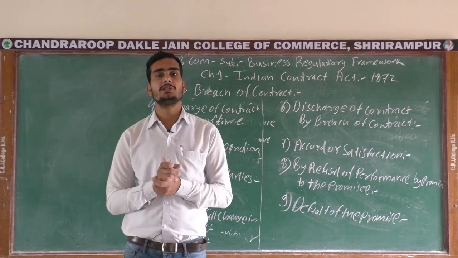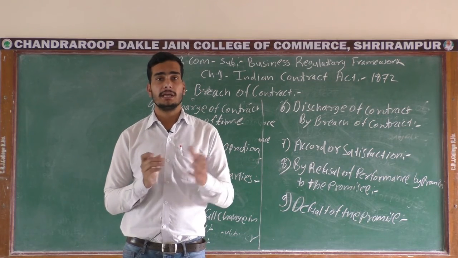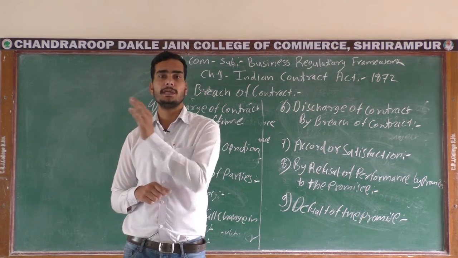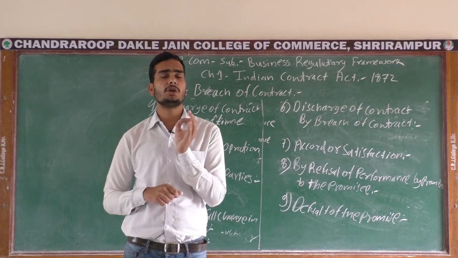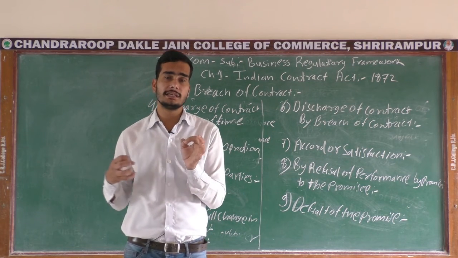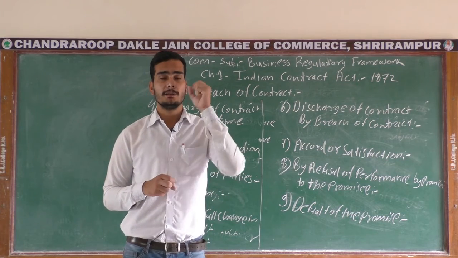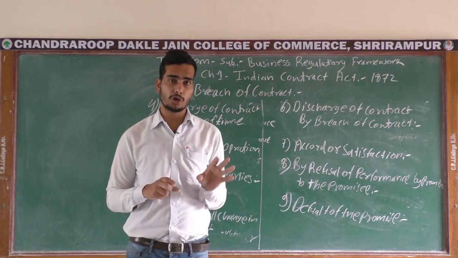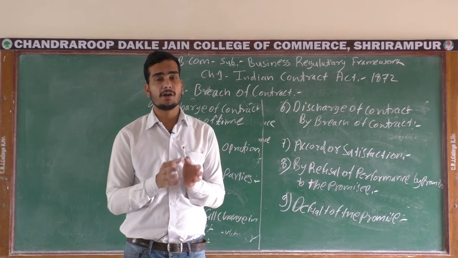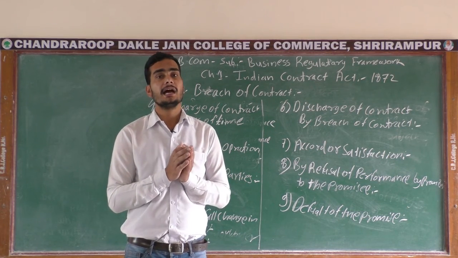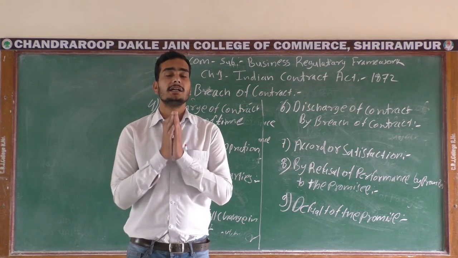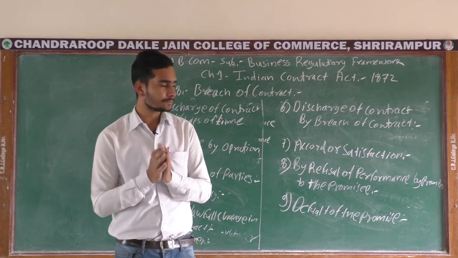If A agrees to sell a bike to B, but for some reason A is not giving the bike in ready condition. He removes its engine from that bike, or breaks its headlight glass or shock absorber. In that condition he makes a default in his contract, or he is making a mistake in that contract, which is not acceptable to the other party. So in that sense it is considered a default in your promise.